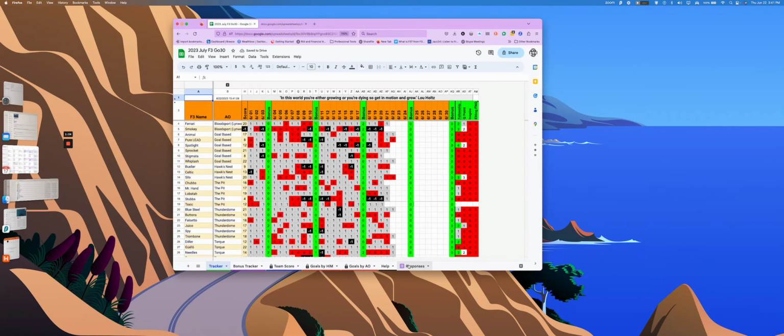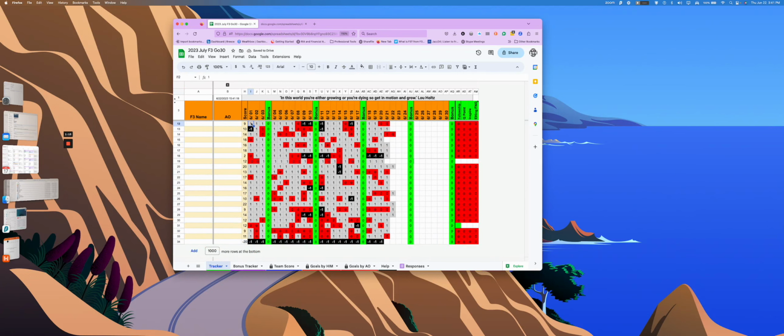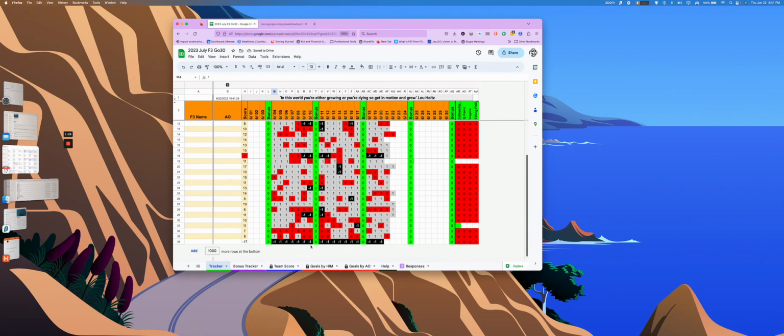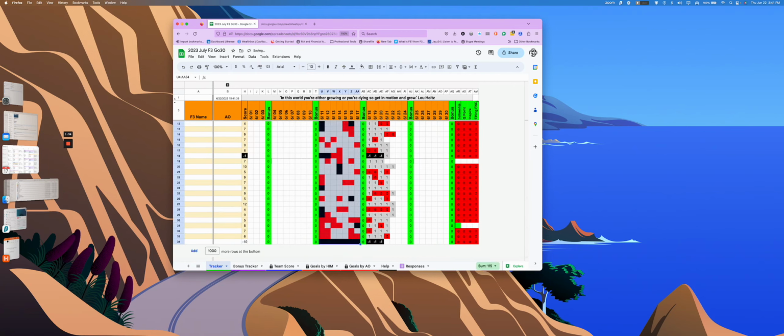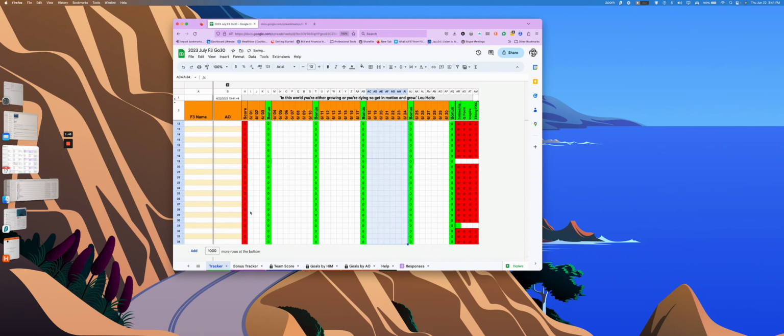Alright, so I'm going to delete everybody out of this new sheet. It's in July, so delete all their names and delete all the data, not the bonus columns because those have formulas in them, but delete the data that doesn't have formulas. Okay, so then everything's fresh and new.